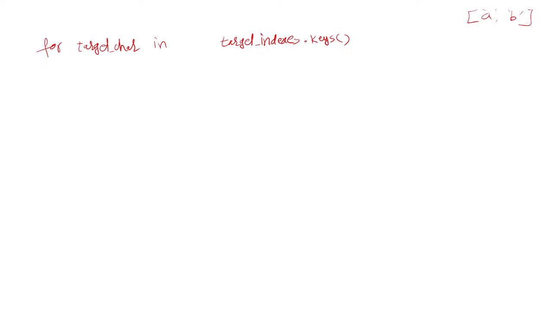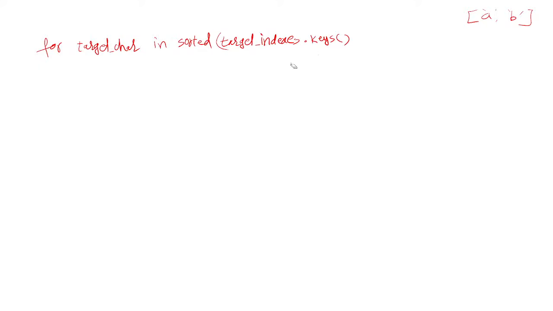But you want these to be in reverse sorted order. For this you need to call the sorted function on this dictionary. It sorts in ascending order, but we want descending order.